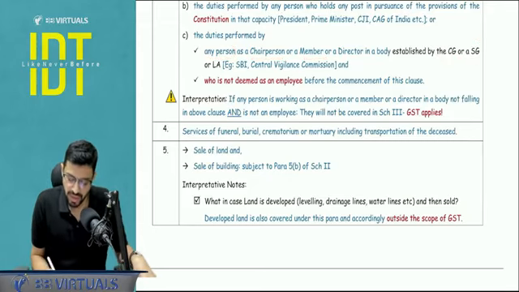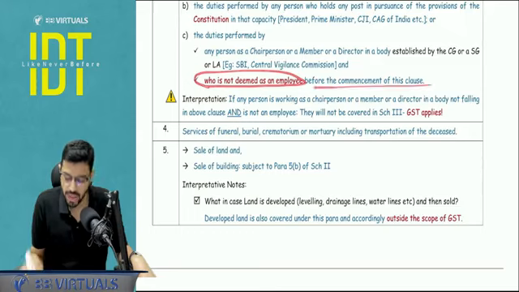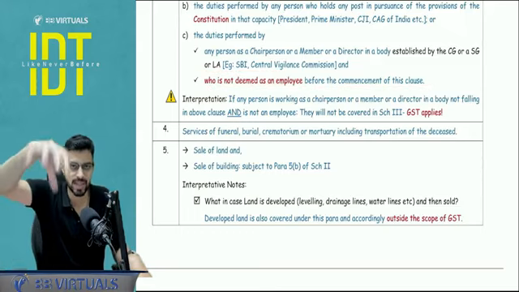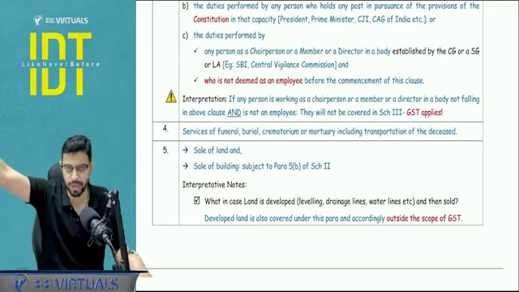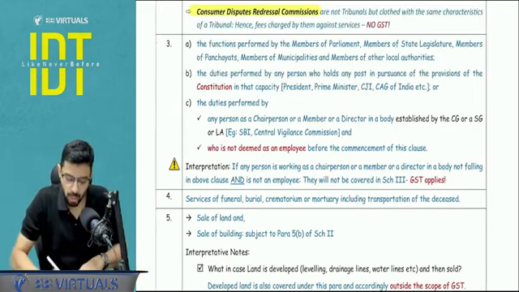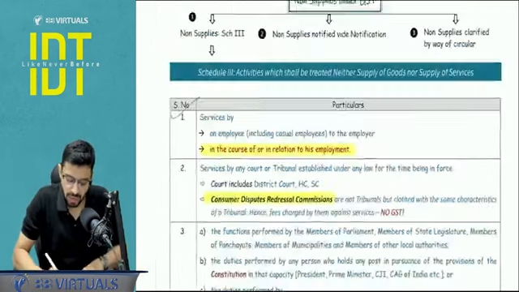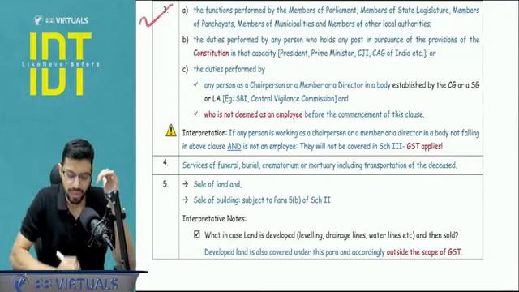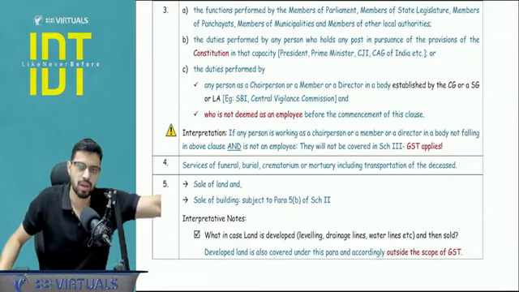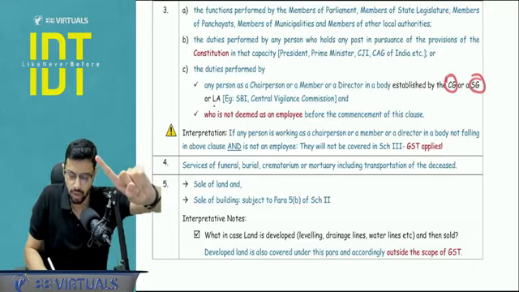Now understand, further they are saying who is not deemed as employee before the commencement of these clause. There is a body established by government, for example, Central Vigilance Commission. Now, if in that body I am working as an employee, I don't need to come to paragraph number 3. I will be covered in paragraph number 1 itself as an employee. But if I am not covered as an employee, then I can still claim non-supply because of paragraph number 3. So what is the interpretation? If there is any body which is not established by government, government means CG, SG or LA local authority.